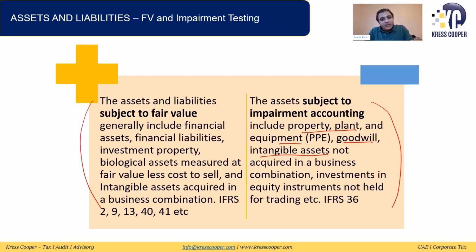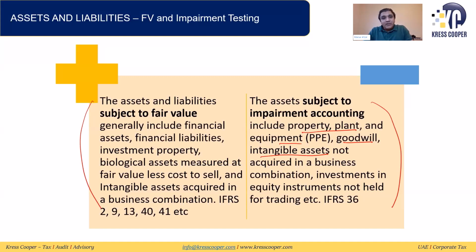What are the assets which are subject to fair value? What are the assets which are subject to impairment testing? Usually, this is the category of the assets, as I mentioned: financial assets, financial liabilities, biological assets, intangible assets, and investment property. And the assets which are subject to impairment testing are property, plant and equipment, and goodwill as per IAS 36.